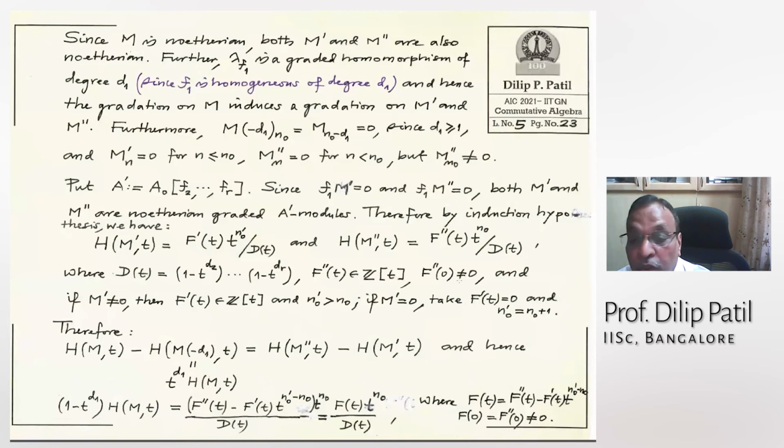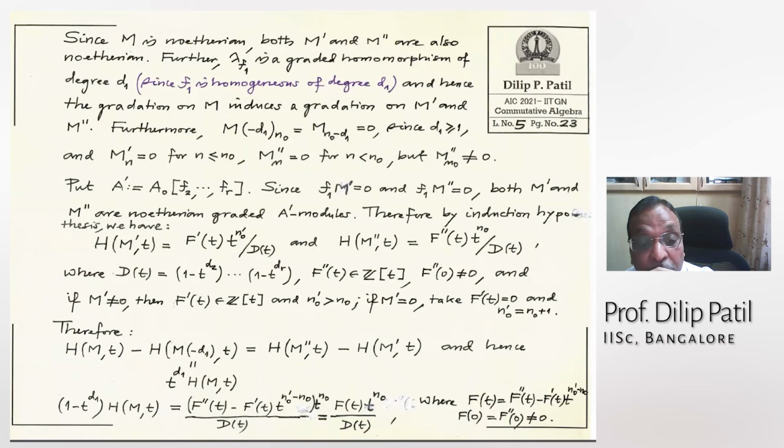And this f prime at 0 is non-zero, and f double prime at 0 is non-zero. If M prime is 0, then we have nothing, it's a zero thing.